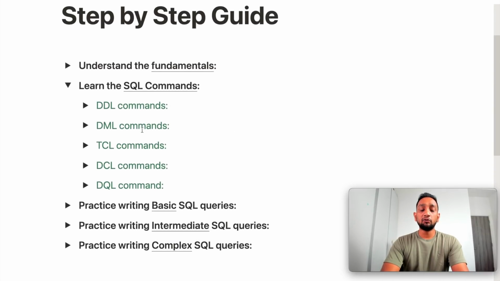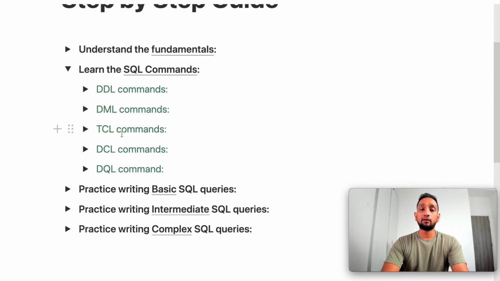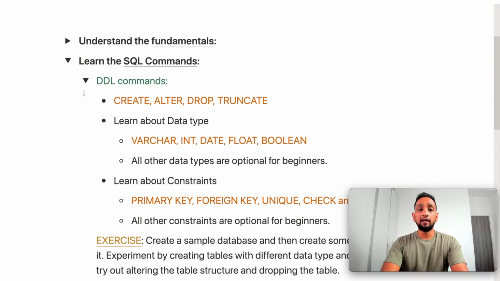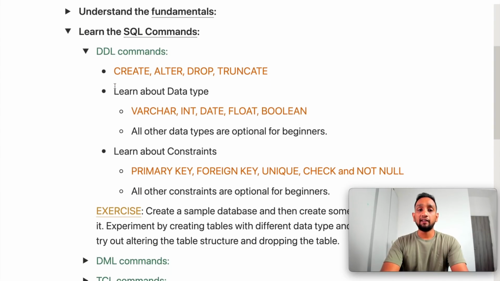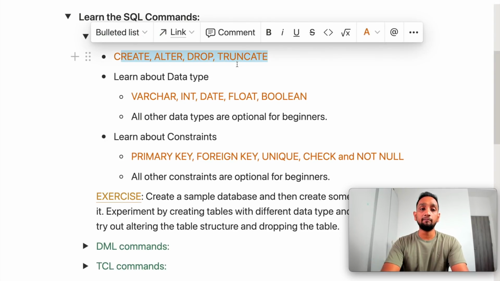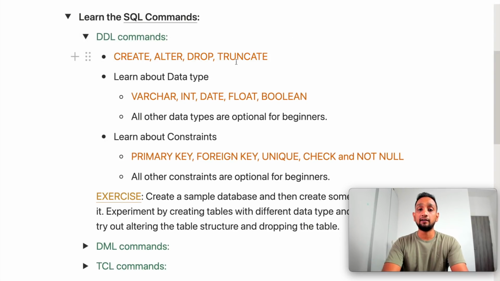Okay. Now when it comes to SQL commands, as you can see, there are 5 types of SQL commands. So we have DDL commands, DML, TCL, DCL, and DQL. I'm not going to explain what each of these commands are in detail, but I'll give you a short summary. Let's first look at DDL commands. As part of DDL commands, you can see here I have already mentioned the different commands that you will need to learn. As part of DDL, we have create, alter, drop, and truncate.